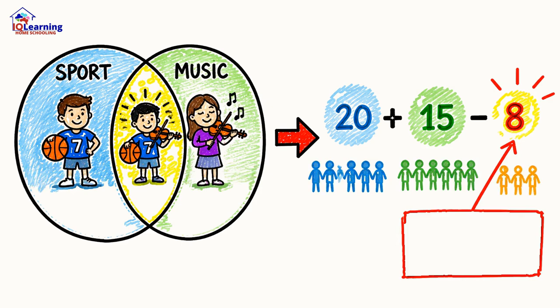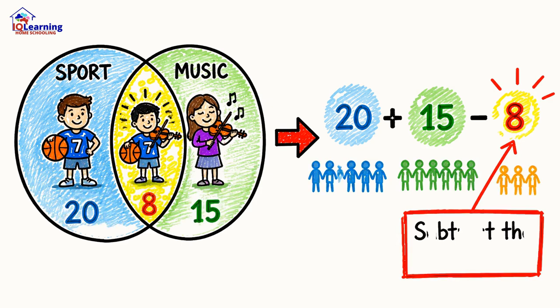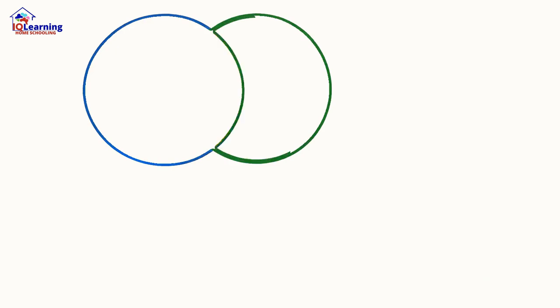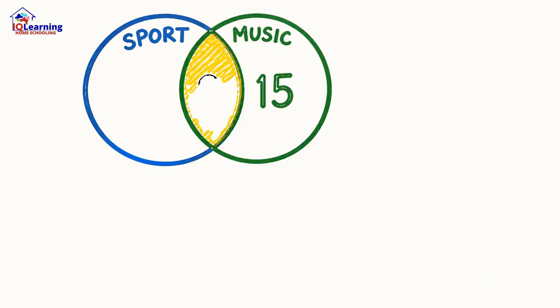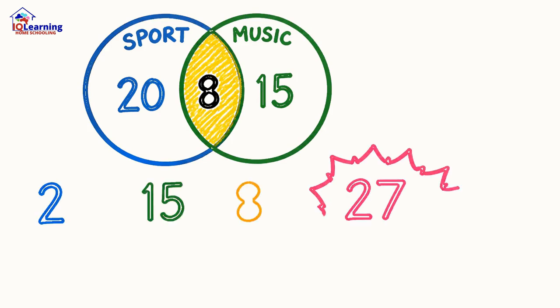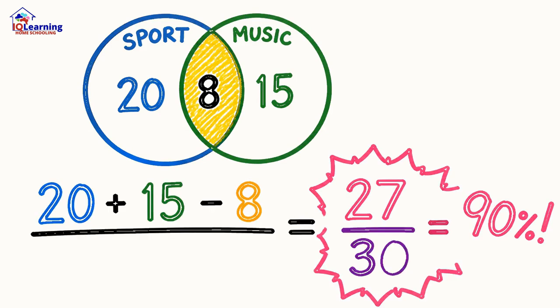The addition rule corrects this. Add the two groups, then subtract the overlap. So it's 20 plus 15 minus 8, all divided by 30. The answer is 27 out of 30, or a 90% chance.